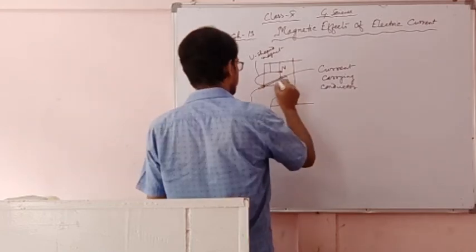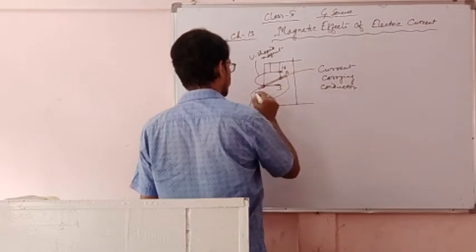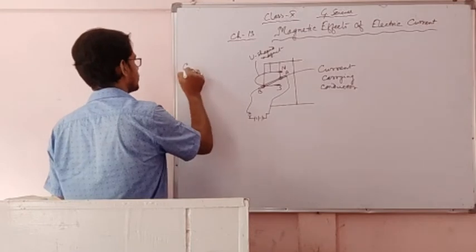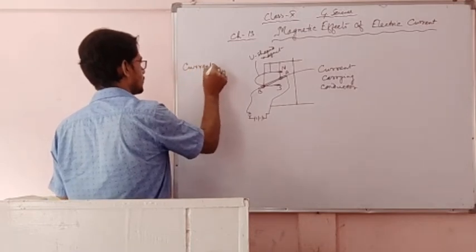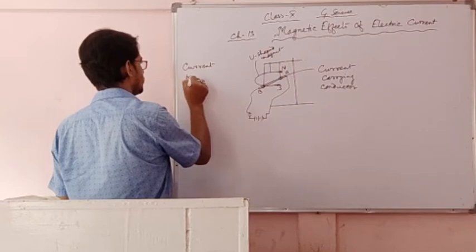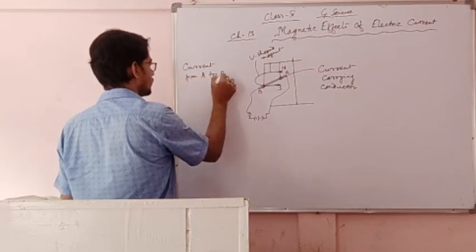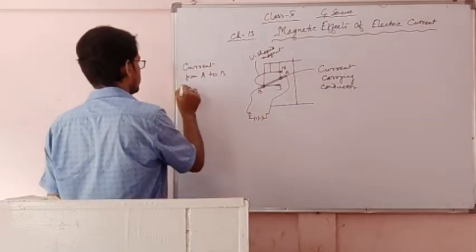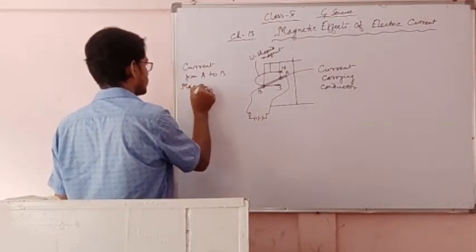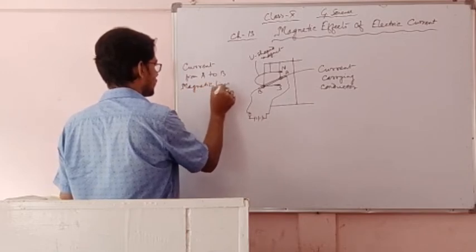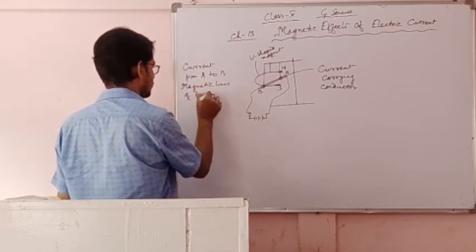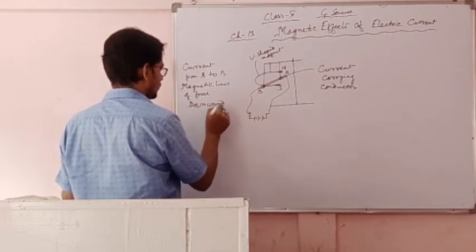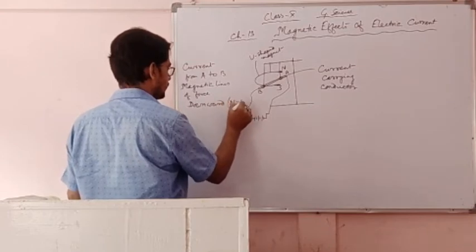And in this conductor, suppose this point is A and this is B. Current is from A to B. Magnetic lines of force are downward, N to S.